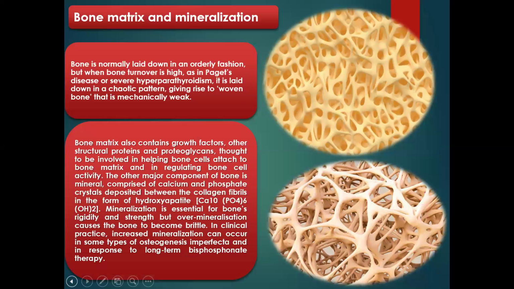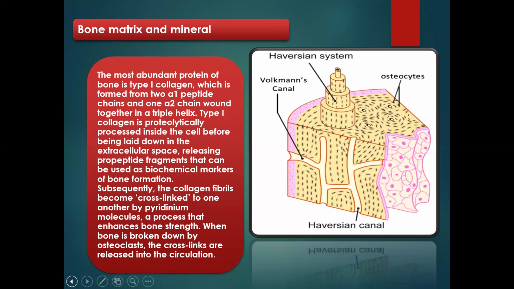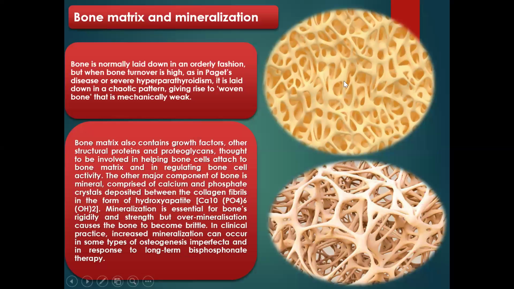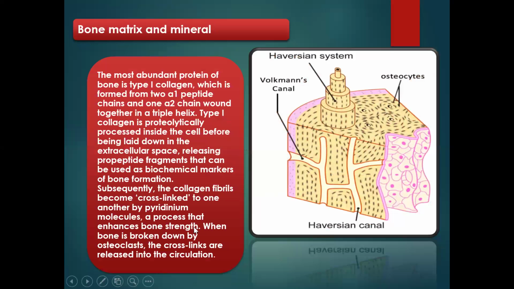Now, look at the diagrammatic representation. Look at what we're talking about here. Looking at this bone matrix, you see that this is not in right order, and this is the worst case scenario here. This type of bone that is formed this way will not have a very high tensile strength. As such, it may be prone to weaknesses and can break easily. Bone is normally laid down in an orderly fashion, like we saw in the last slide.